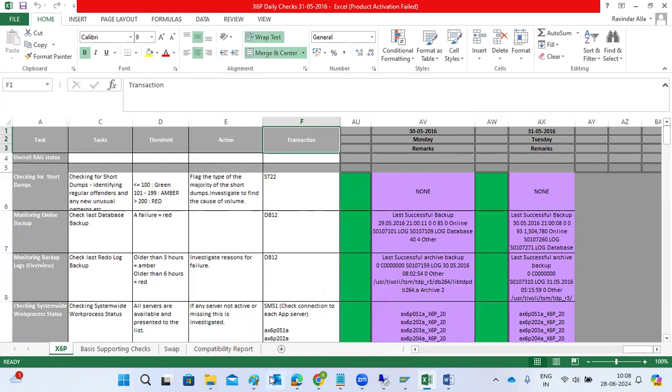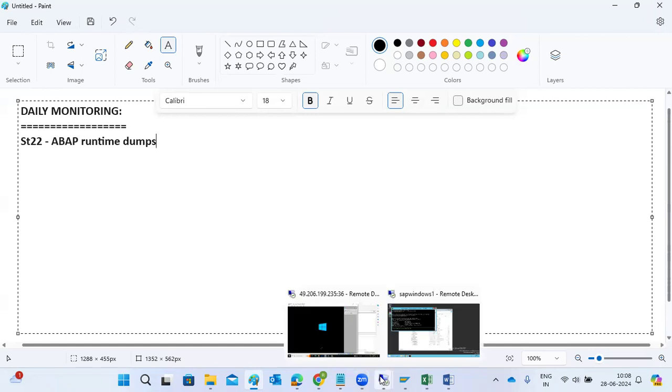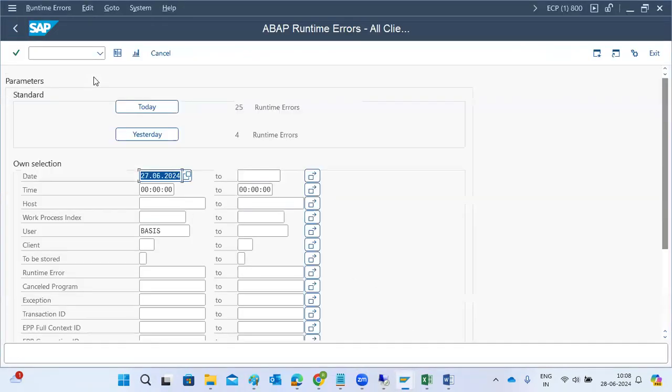Normally, in every organization, there are some common transaction codes. ST22 is for ABAP runtime errors, the dumps, which we will check in the system. For every production system, we log in, go to ST22, and see if there are any critical errors.